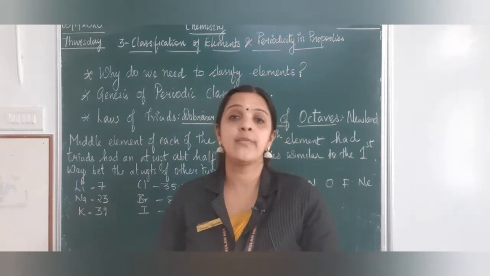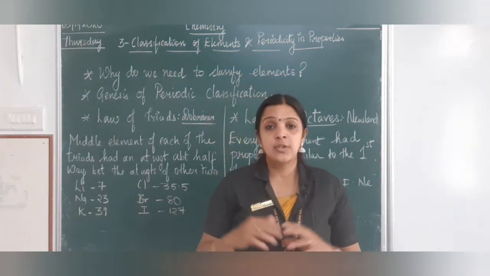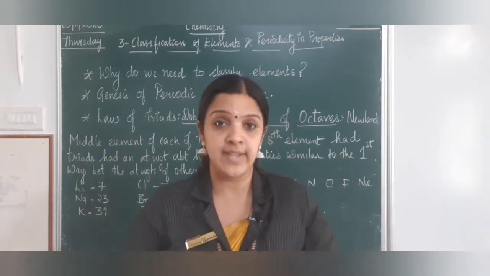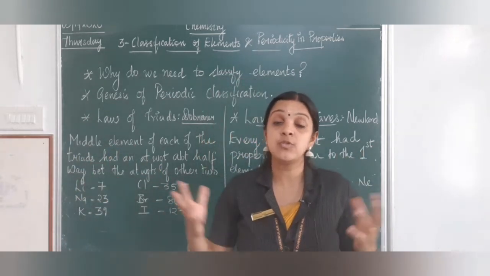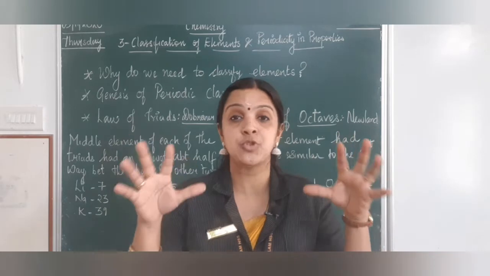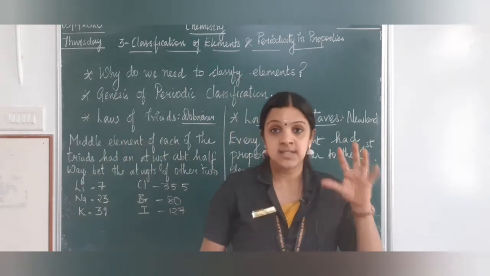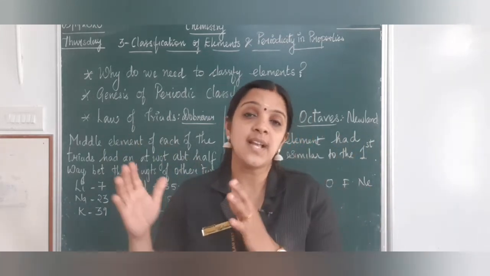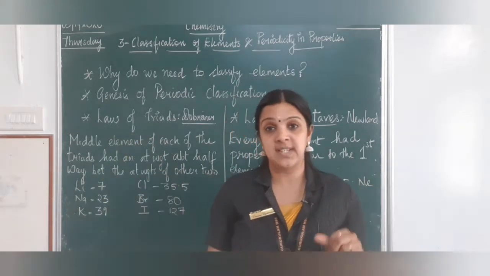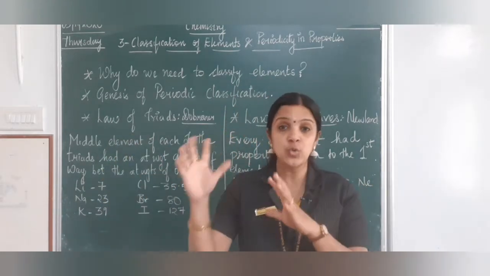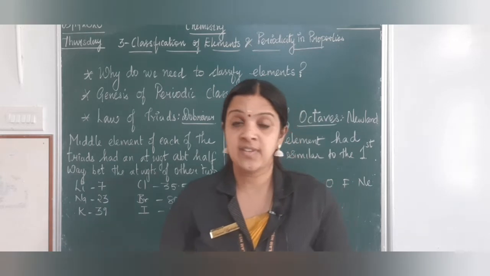Now when you go to a vegetable shop, you don't see all the vegetables put together, or when you go to a supermarket, you don't see all the grocery items put together in one particular shelf. It is being classified according to their properties, according to their use in our daily life, right?